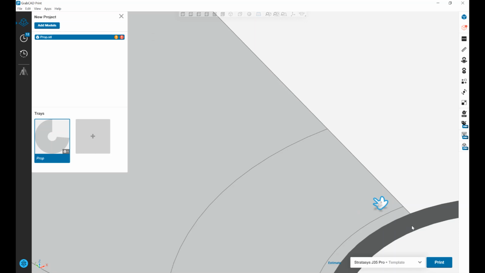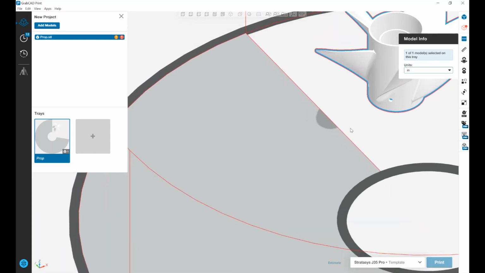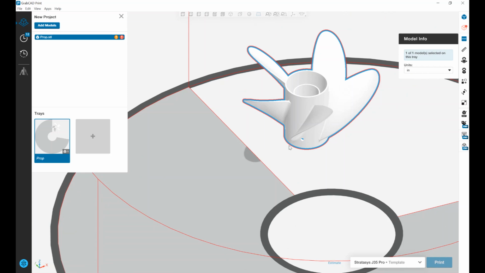To correct this, we can go to the Model Info tab and change the units from millimeters to inches. And our part is brought to the correct scale.